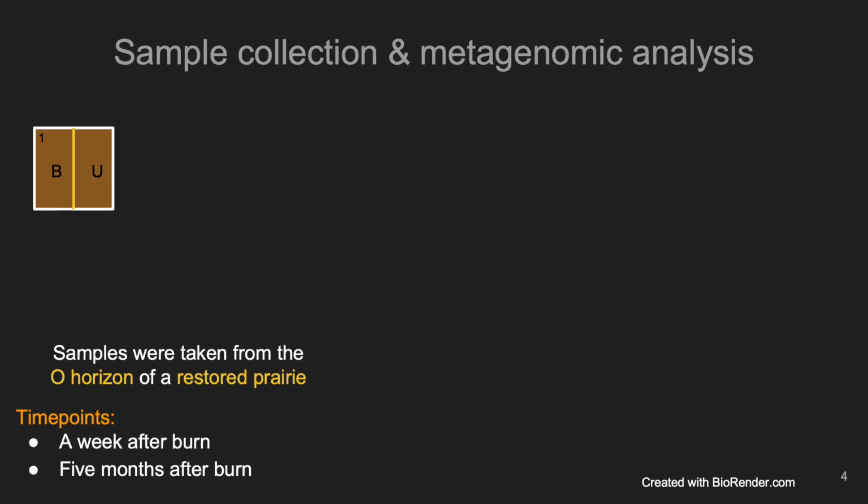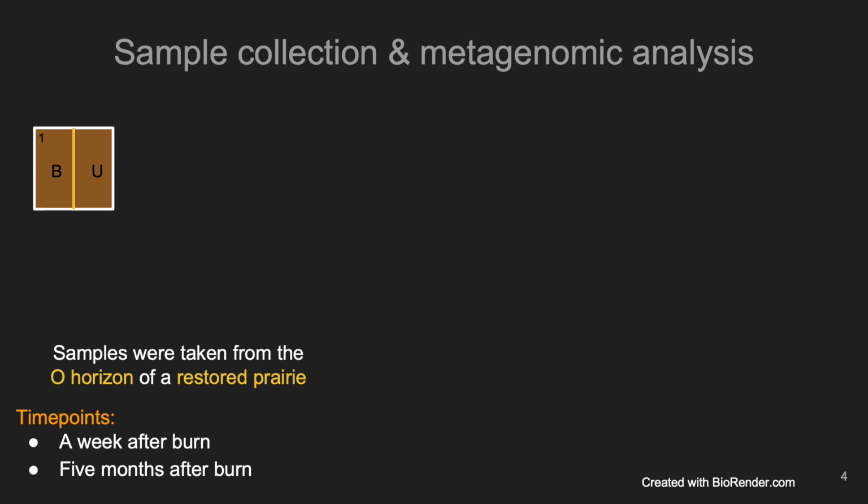Since soil is so complex and diverse, it's super hard to sequence and study just a random area of soil. However, one way we can make it easier is by burning a plot of land. Burning reduces the diversity, and then we can take samples at different time points or compare with unburned samples to see how the diversity is changing. So that's what we did.